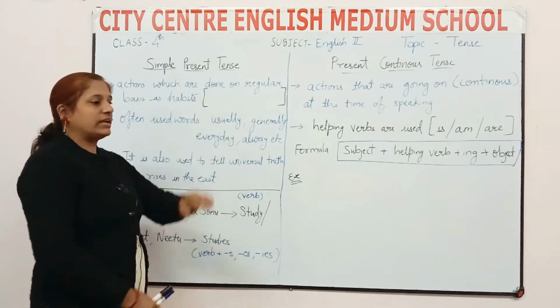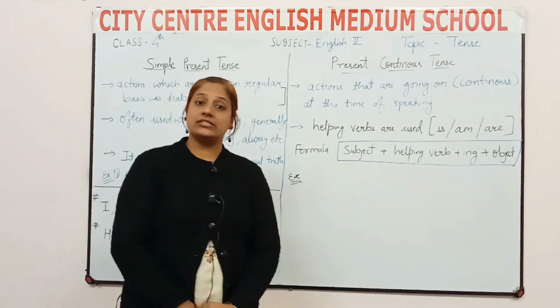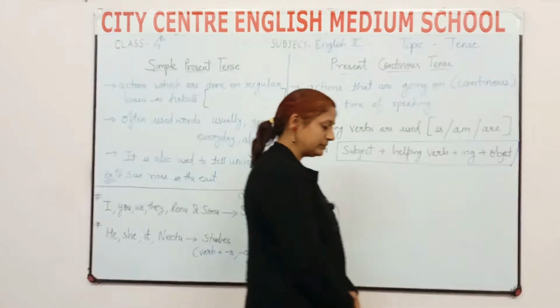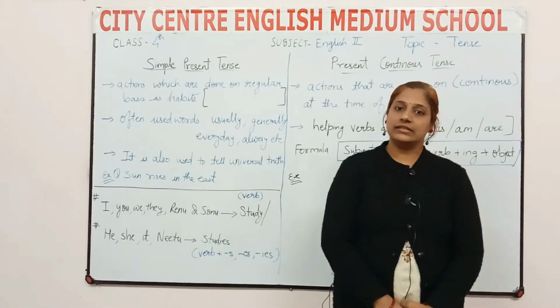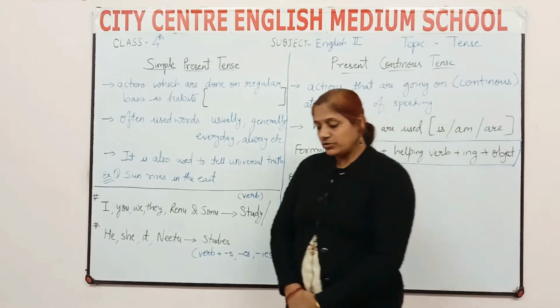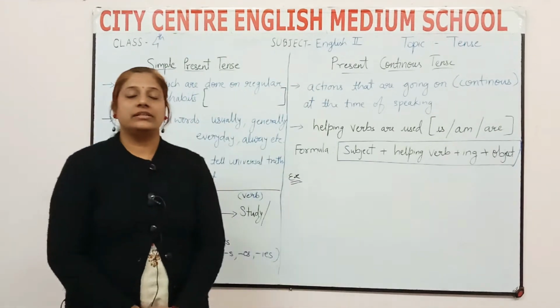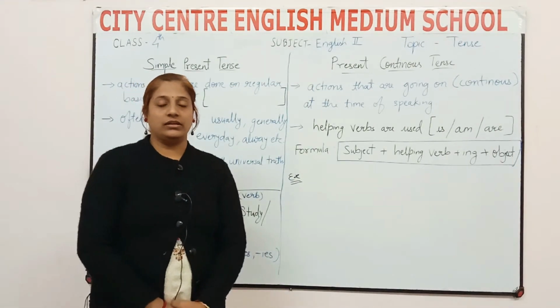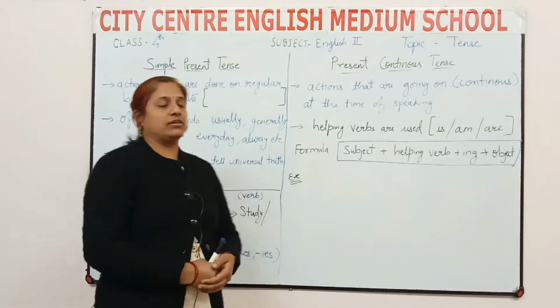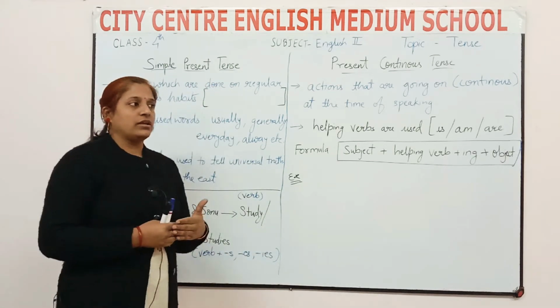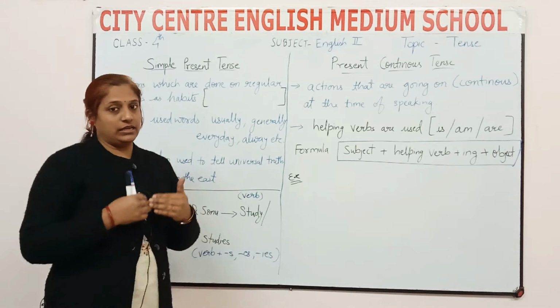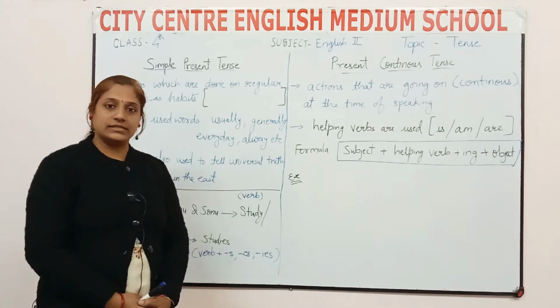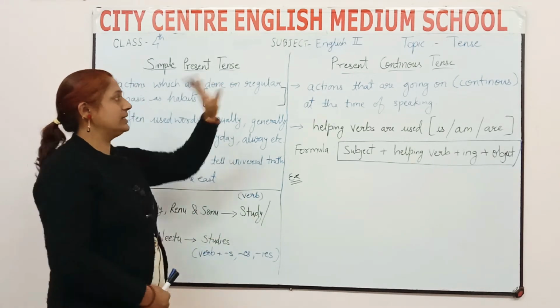So for example, if I say that I walk, right? Usually we tell the routine of our life, whatever we are doing, with the help of present tense, which is simple present tense.